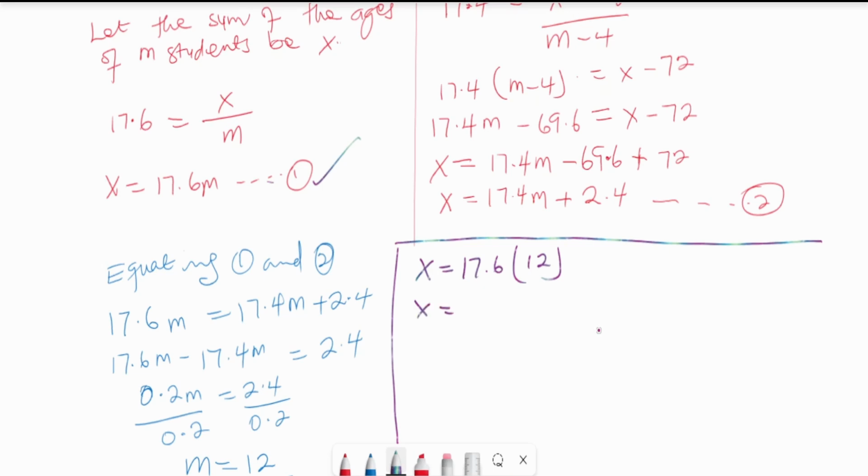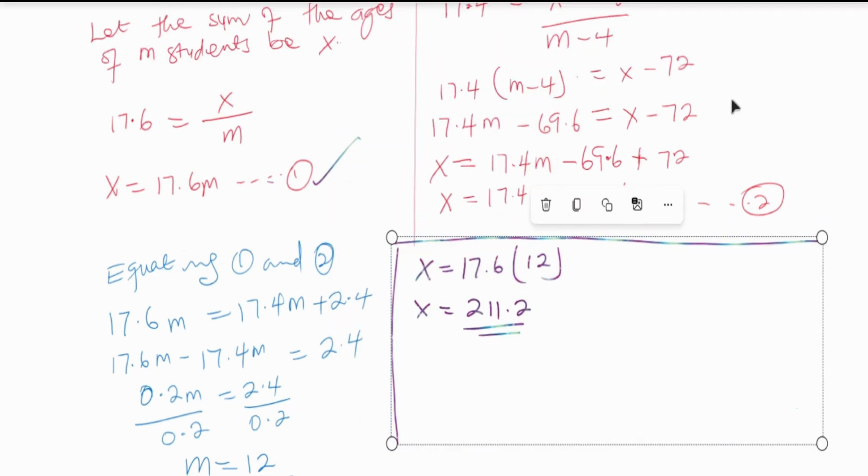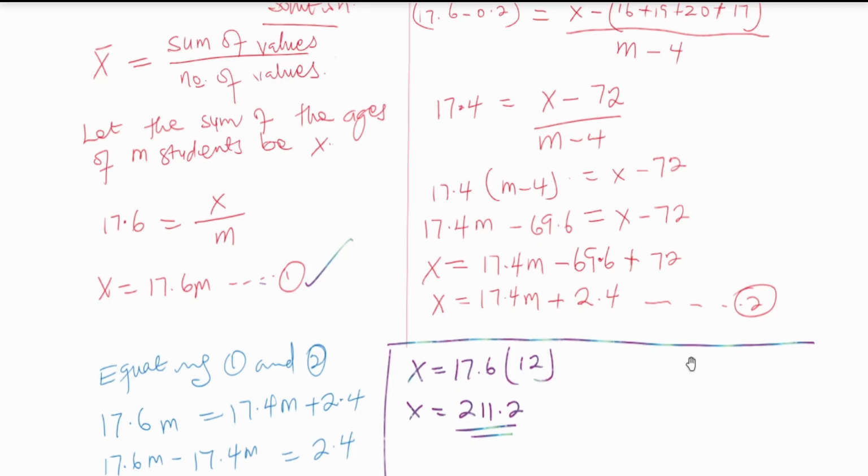So X equals 211.2. Now let's say 211.2 divided by M, which is 12, to see whether that will give us the mean that we were given. Then we know the answer is correct. So 211.2 divided by 12, right? And that is correct for the mean. Then let's check the second part of the scenario to see if that gives us the same thing. And that is now this part of the question, right?